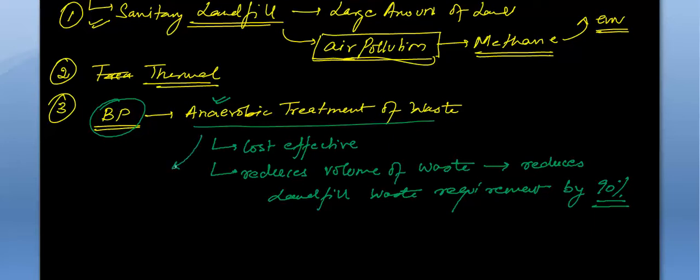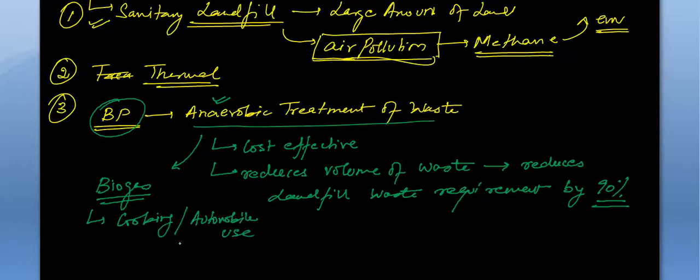And thirdly, with this, biogas is produced, and you know what you can do with the biogas: you can use it for cooking, you can use it for automobile use, and it can also be converted into electricity.